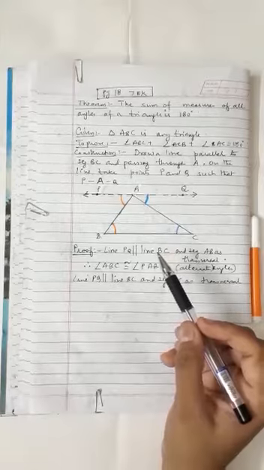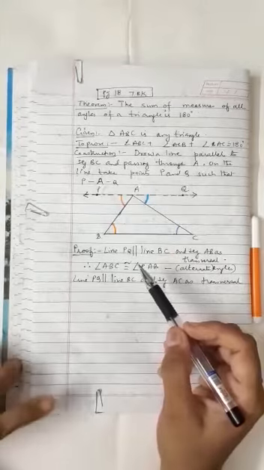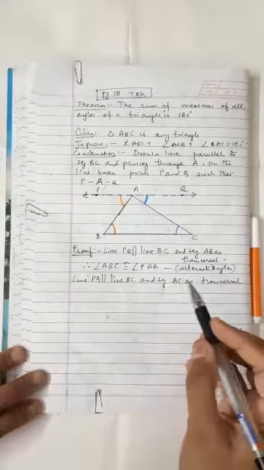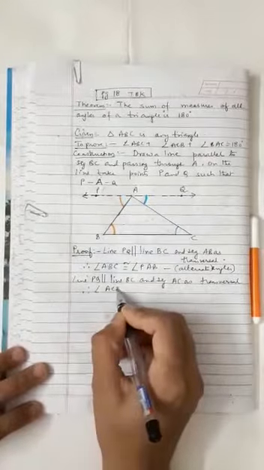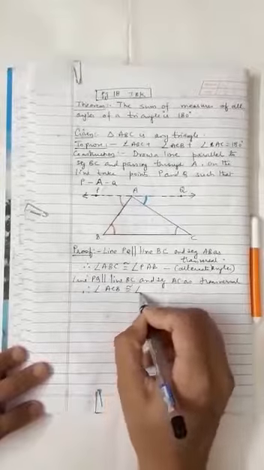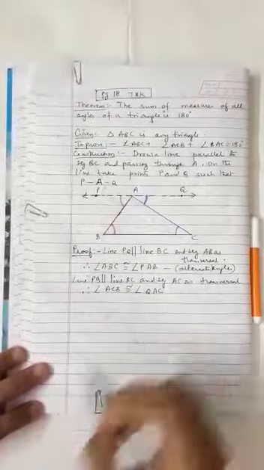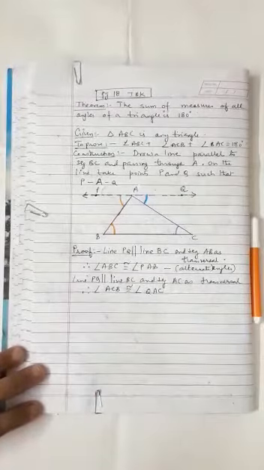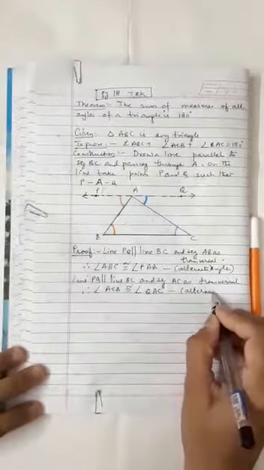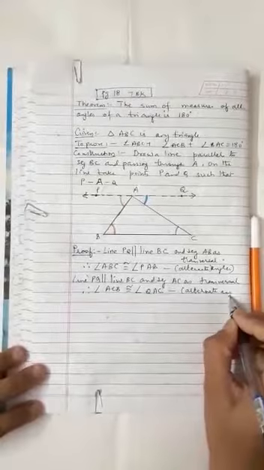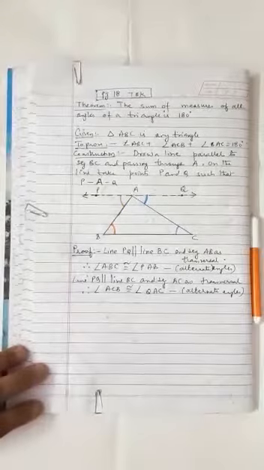What type of angles do they form, children? They again form alternate angles. So angle ACB is congruent to angle QAC because they are alternate angles.